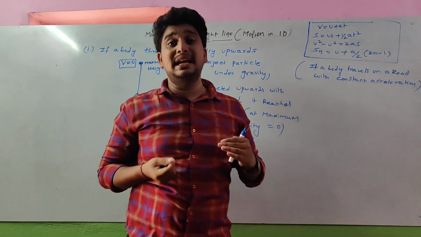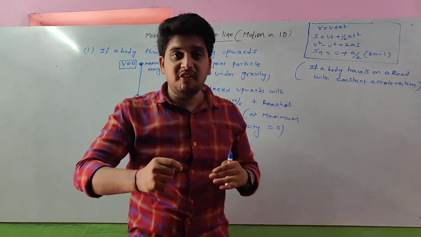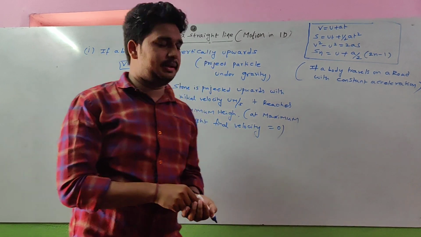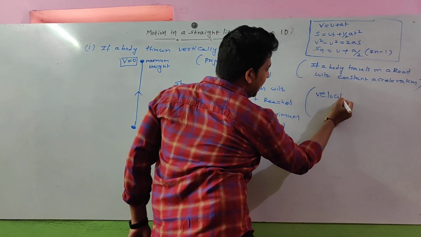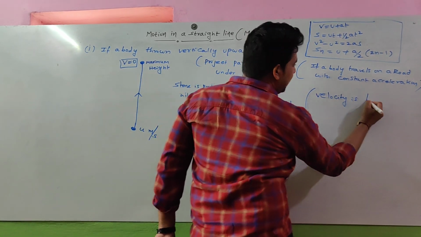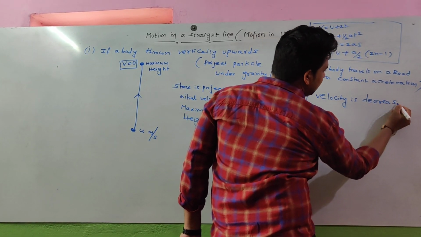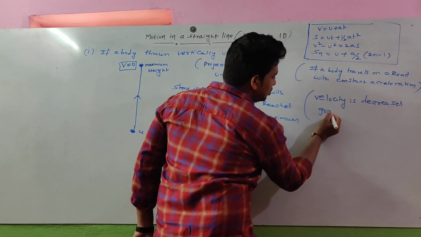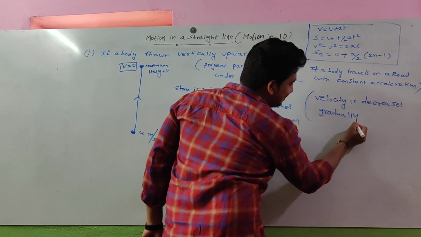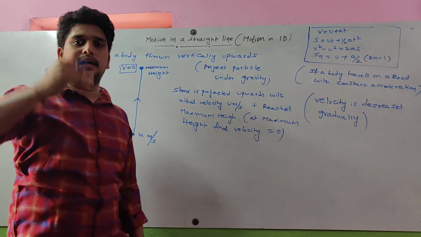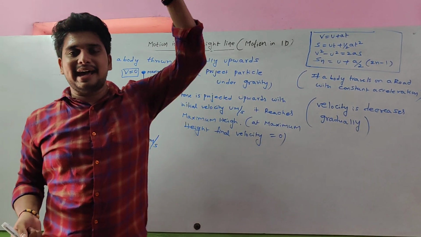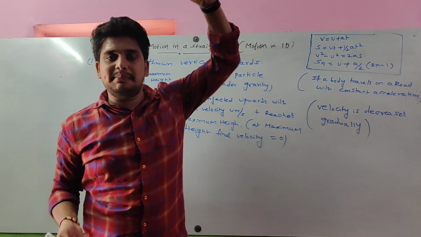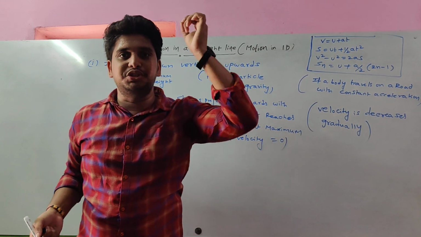Whenever a body is projected vertically upward, the velocity decreases gradually. At a certain height, when it reaches maximum height, the velocity becomes 0.